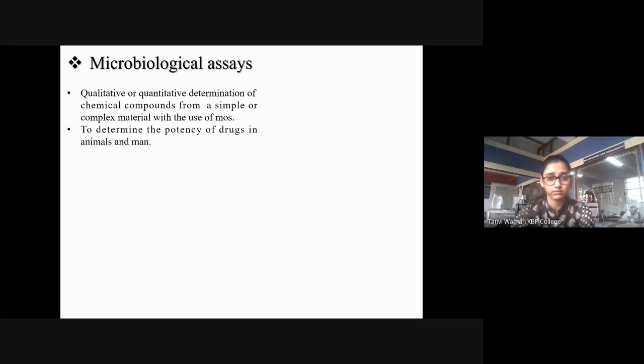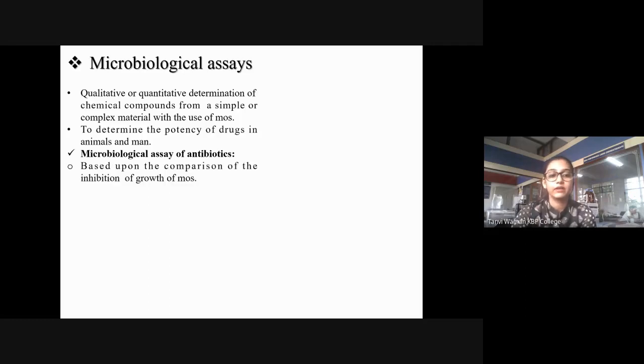And now, if you want to know how potent a drug is, will it be therapeutic? For example, if it's an antibiotic, you want to check how potent it is. So you're going to do the antibiotic testing on an organism, like a microorganism. From the microorganism, you will go to some animal, and from the animal you will come to man. So microbiological assay of antibiotics is the first point that I have covered here.